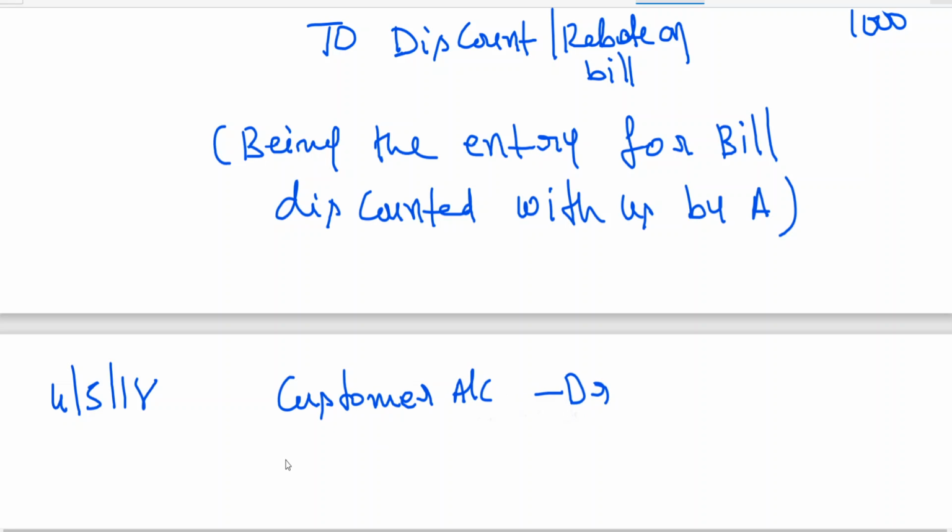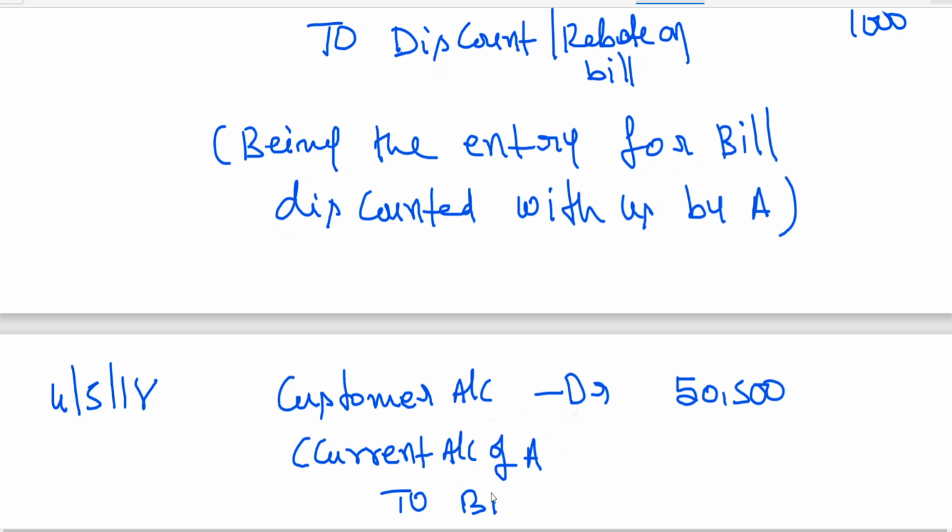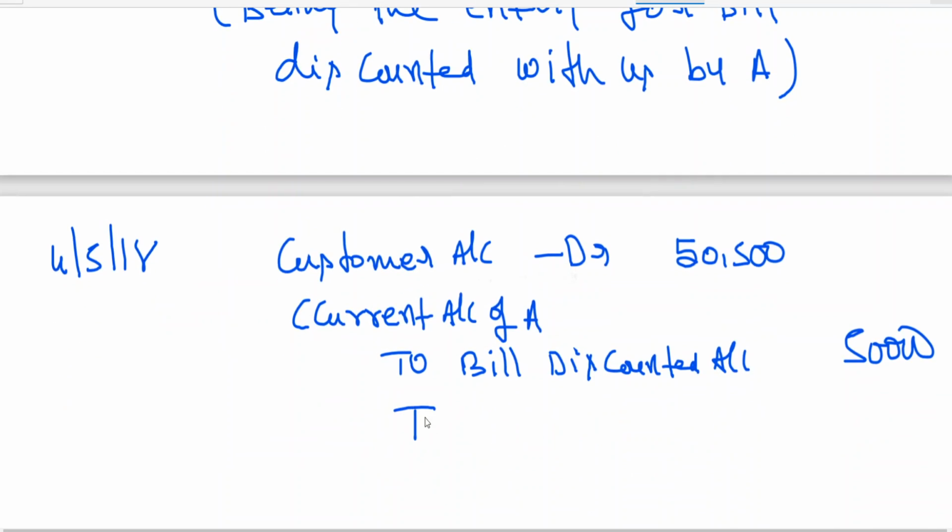Data, because customer account is debiting, that is current account of A. With how much? Including noting charges, because noting charges are going to be paid by banker. To bill discounted account $50,000. Since he is the holder of the bill, he is paying noting charges. So to cash, noting charges.